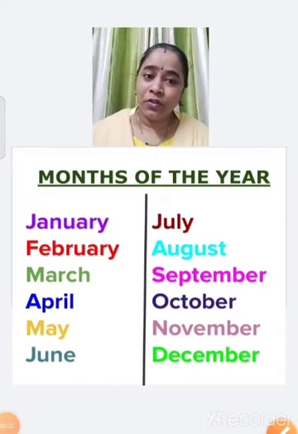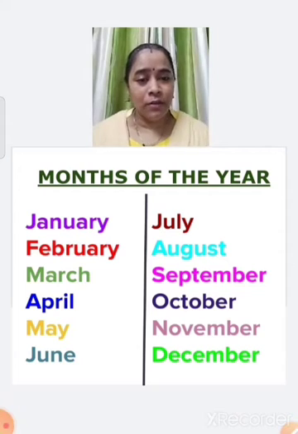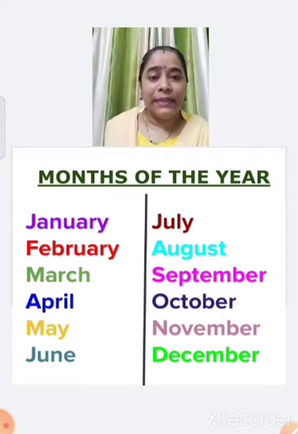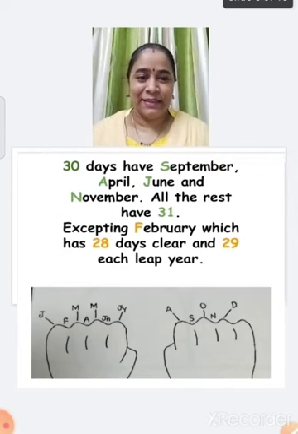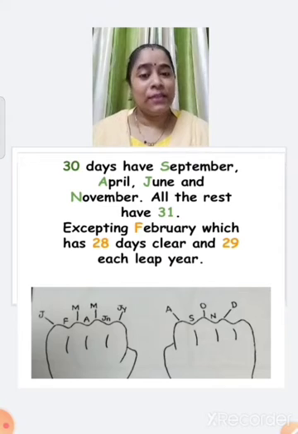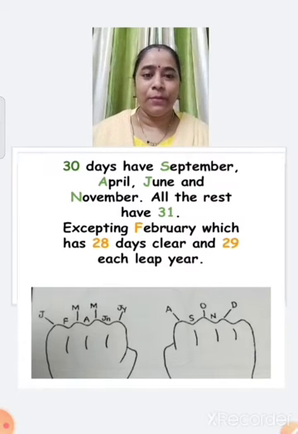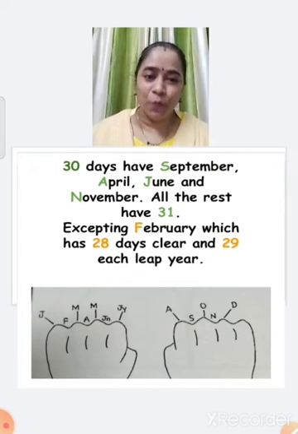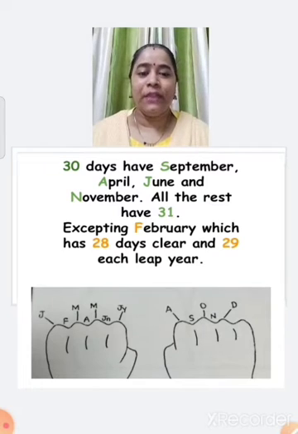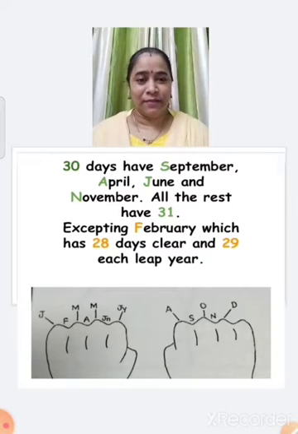Children, I will also teach you one song to remember days in a month. 30 days have September, April, June and November. All the rest have 31, excepting February, which has 28 days clear and 29 each leap year.